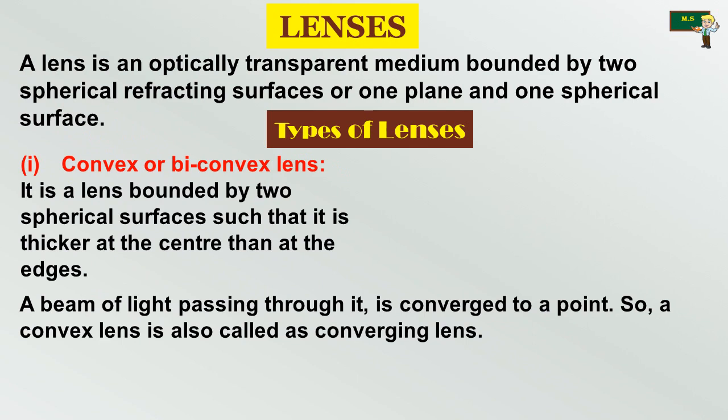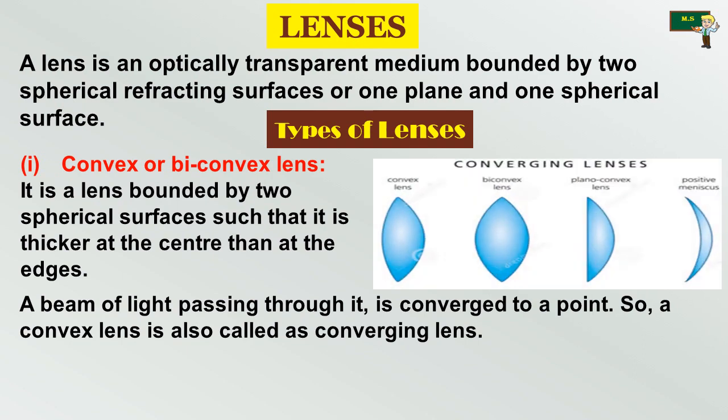What do you mean by convex lens or biconvex lens? A convex lens is a lens bounded by two spherical surfaces such that it is thicker at the center than at the edges. You can see it is very thick at the center and not as thick at the edges.